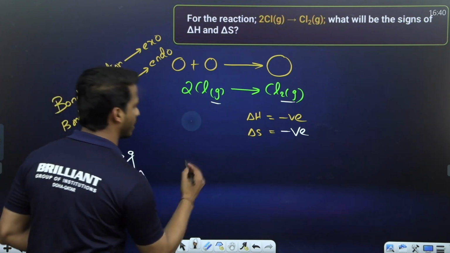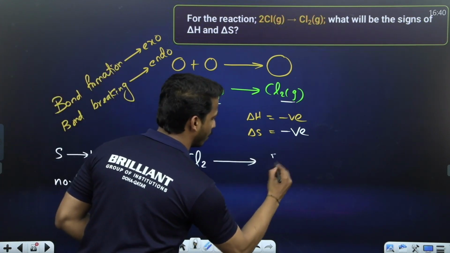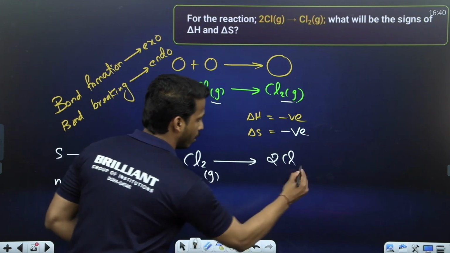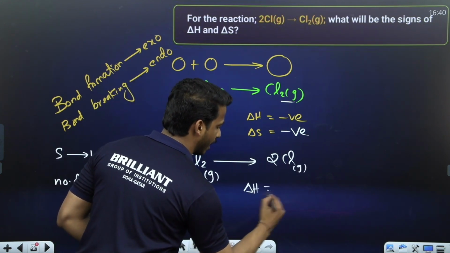Let me give you one opposite reaction. What happens? Cl2 becomes 2Cl. What happens to the sign of delta H and delta S?